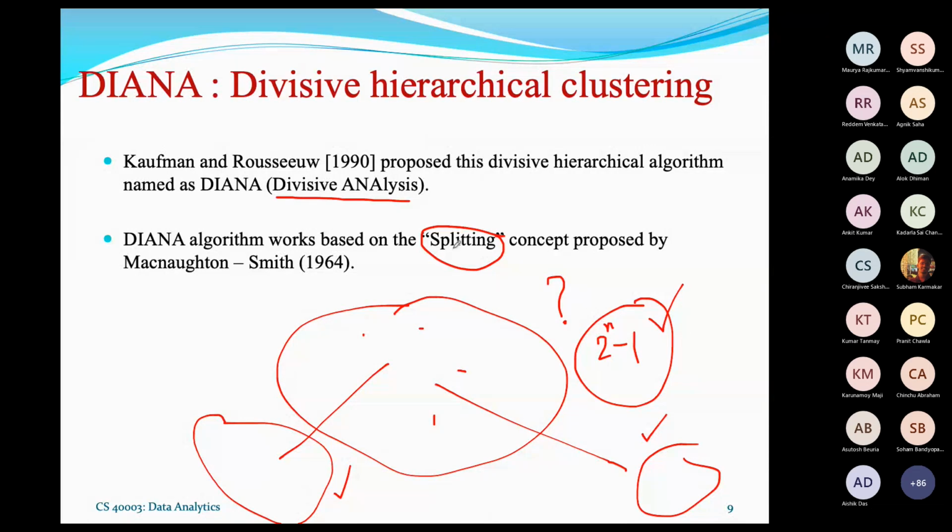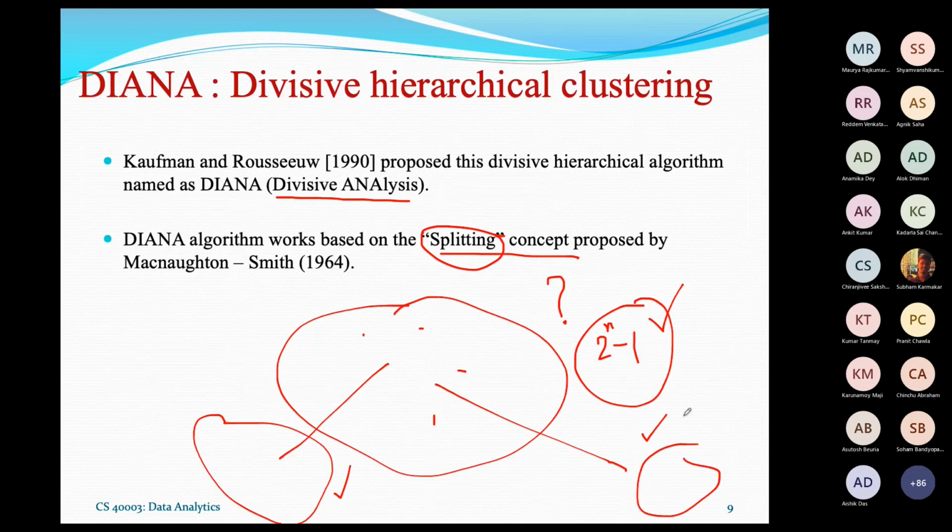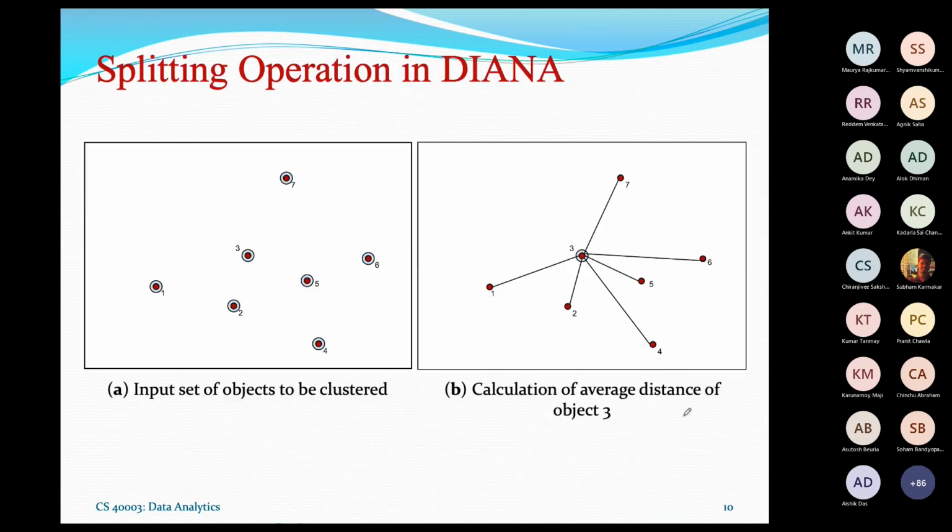That is why there is an intelligent approach, called the splitting concept, which helps you reduce the time to find the best splitting objects. It is very interesting to know what this splitting concept is. I'm telling you one idea: the splitting concept proposed by McNaughton and Smith in 1964.